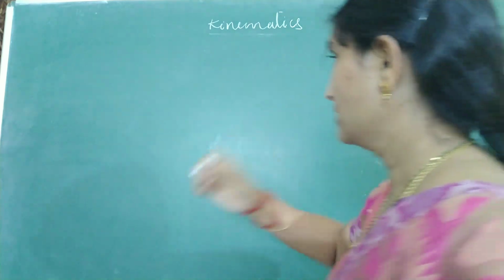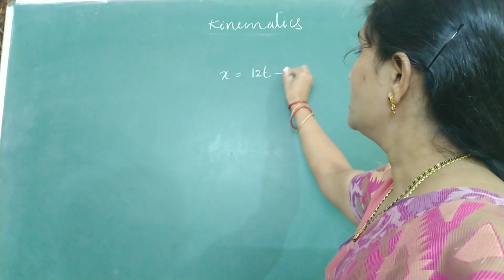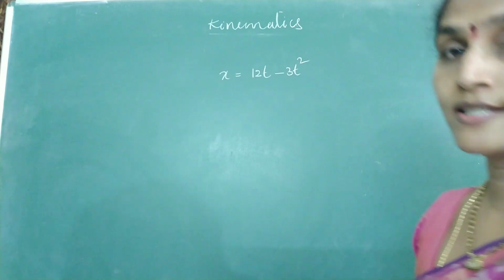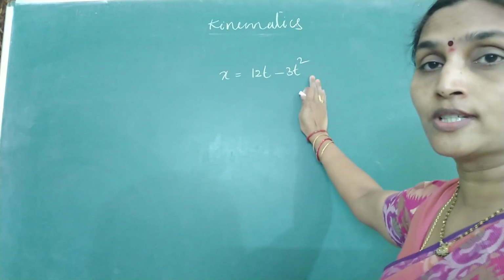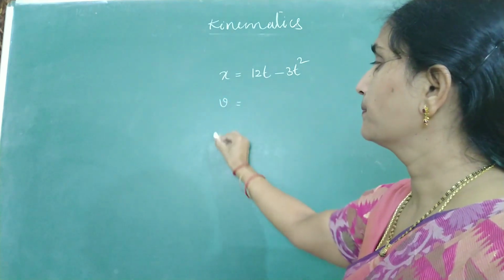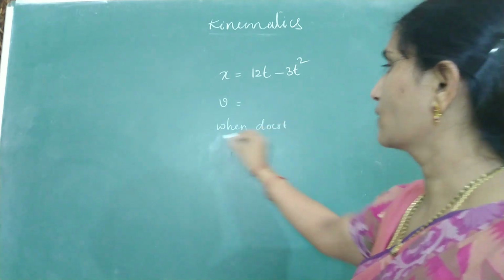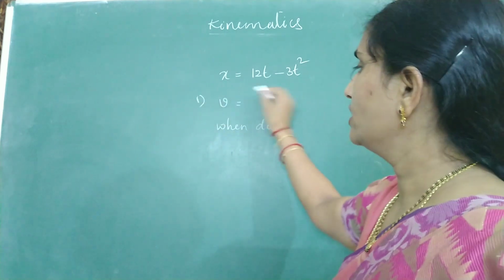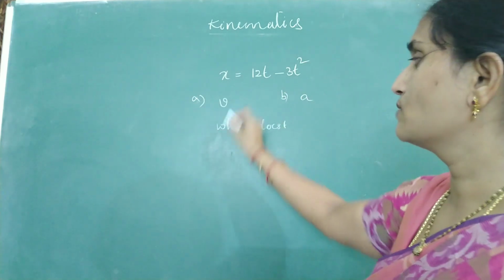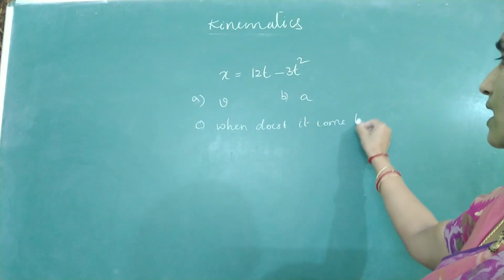The position of a particle x is varying according to the relation 12t minus 3t square. A particle is moving along the x-axis, and its position is varying with time according to this relation. Related to this question, they may ask you what is the speed of the particle? When does the particle come to rest? Different bits. Find acceleration. One is velocity. When does it come to rest?